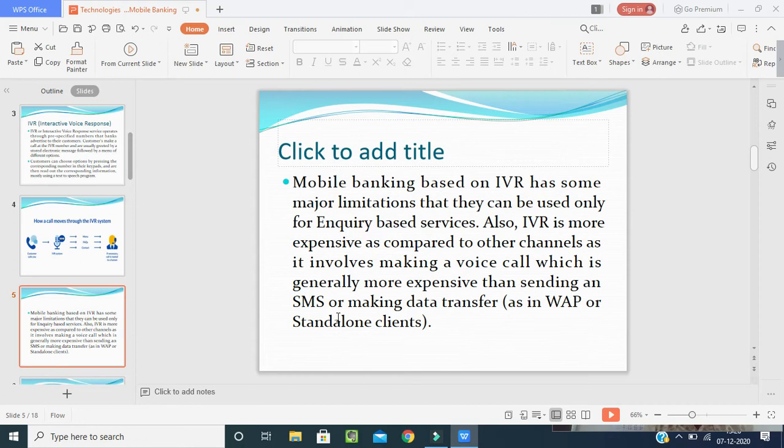Now, mobile banking based on IVR has some major limitations: it can be used only for inquiry based services. Apart from that, it is more expensive compared to other channels, as it involves making a voice call, which is generally more expensive than sending an SMS or making a data transfer. So what is happening when we are calling? Our money will be deducted, or it will consume some time, or the response will come very late. So it is a little bit expensive.